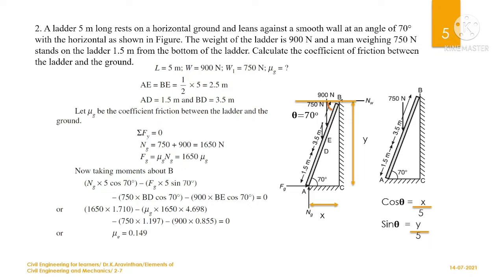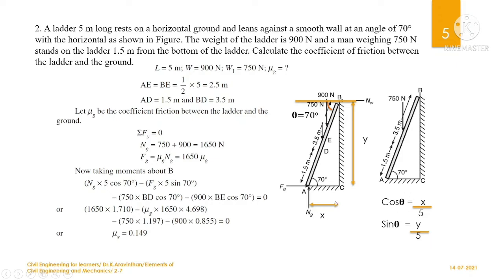Okay. Now let us take the moment about the point B. If you take that, how many forces are there? 1, 2, 3, 4. So there are 4 forces here. Now let us multiply force into distance. So Ng into the distance x here. How to find x? You know that cos theta is adjacent side by hypotenuse, and let us take adjacent as x and hypotenuse as 5.